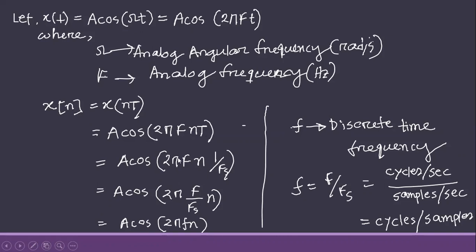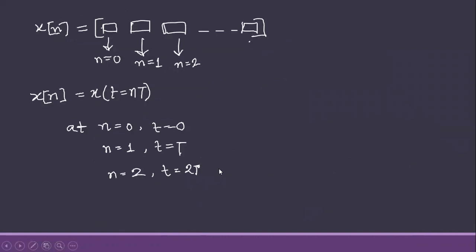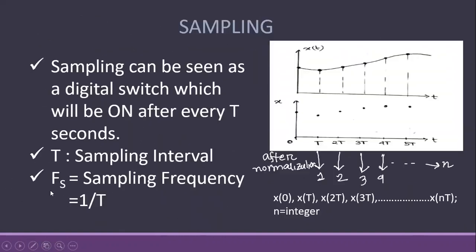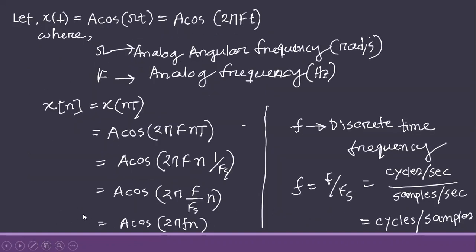Then this t will be converted to 1 by fs. We saw here fs equals 1 by t, so t equals 1 by fs. We put that here, so A cos 2 pi f by fs times n.